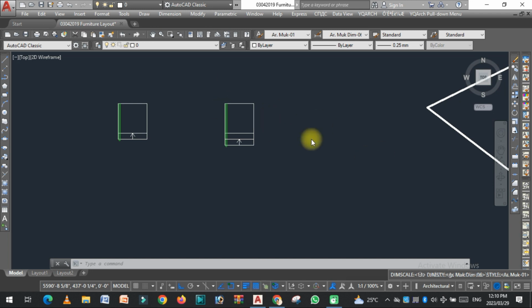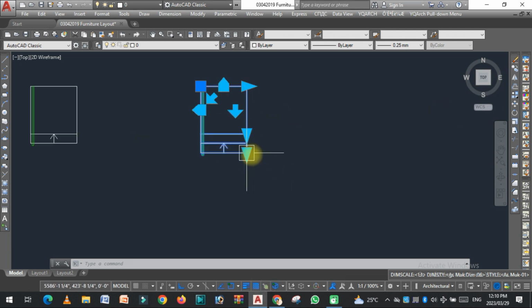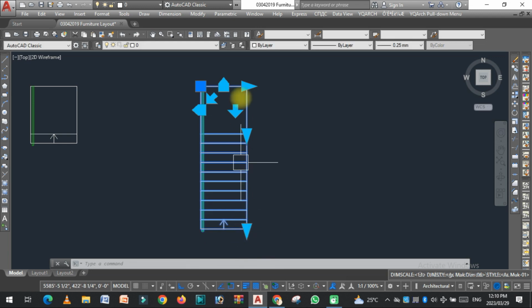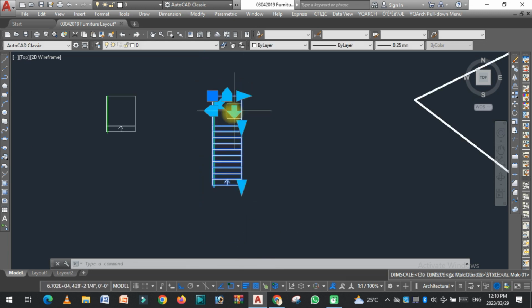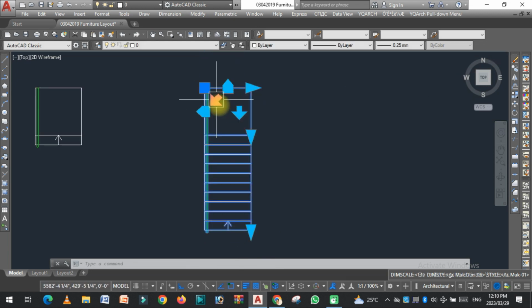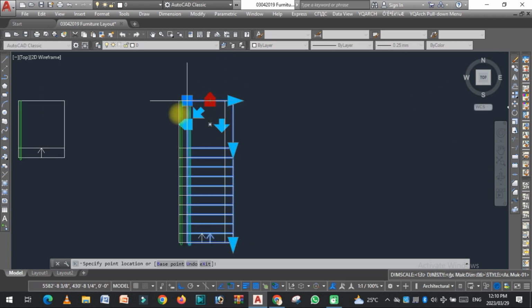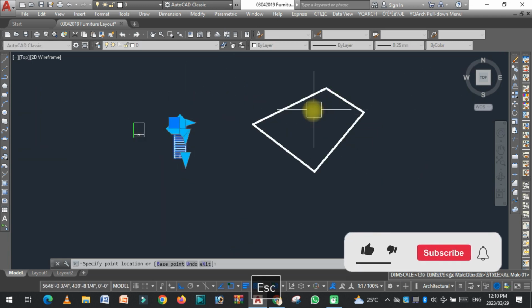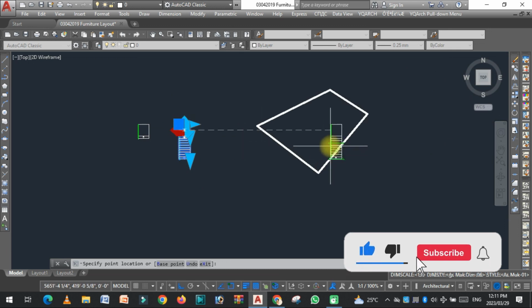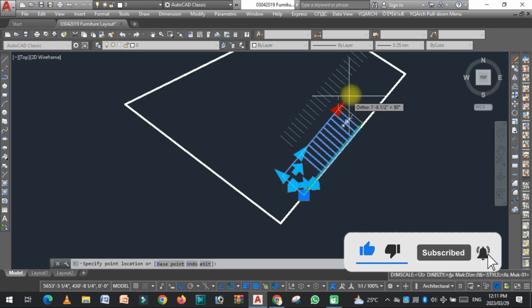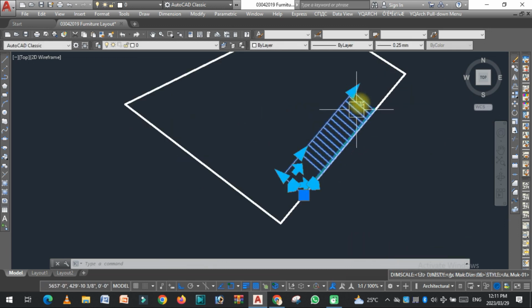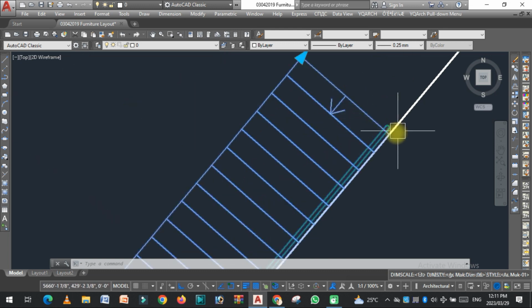In this video, we are going to learn how we can draw a dynamic straight staircase in AutoCAD. So let's get started. As you can see, I have already drawn this. I can easily flip this, and I can easily align this with the wall. I can easily increase the number of steps, and the railing is also stretching with this.